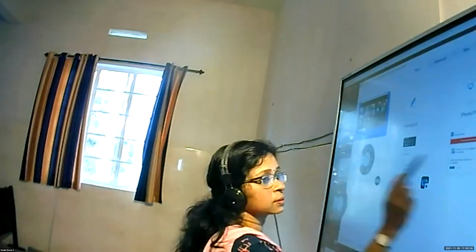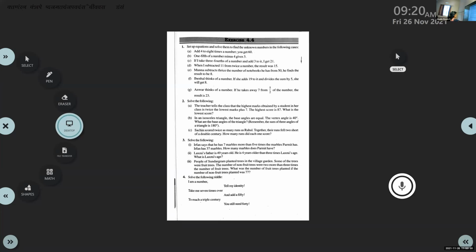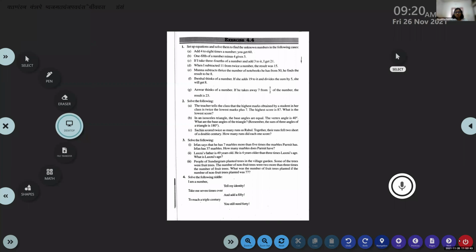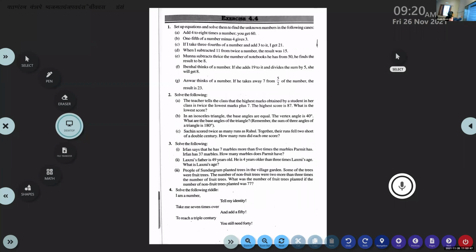Listen. See this type of problems. Add 4 to 8 times. Are you getting it? You can see now. Set up equations and solve them. Can you see properly? I'll zoom it. Now you can see. I hope you can see now.